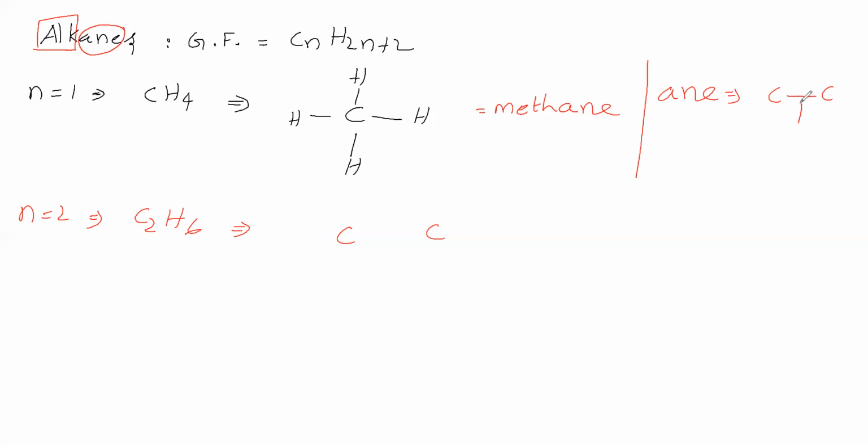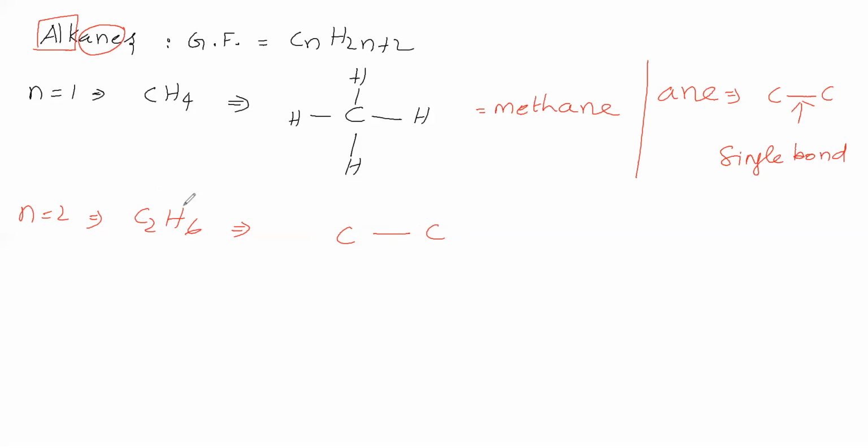This "ane" indicates a carbon-carbon single bond. Between carbon atoms, a single bond should be there. That's what this "ane" indicates. So in this C2H6, which is coming under the alkanes family, this "ane" tells that a single bond is present between the carbon atoms.